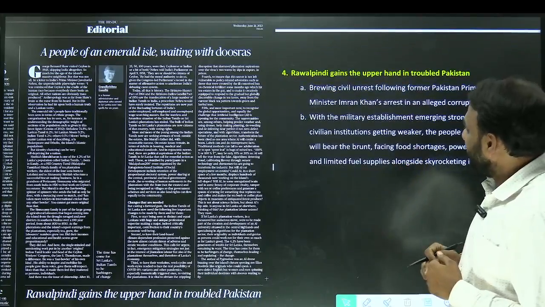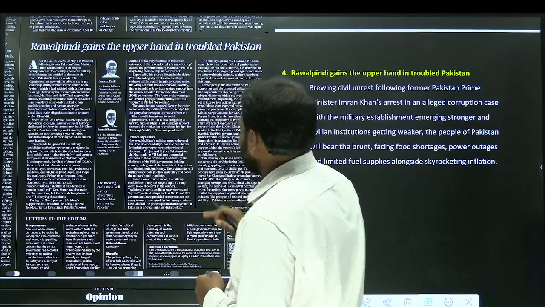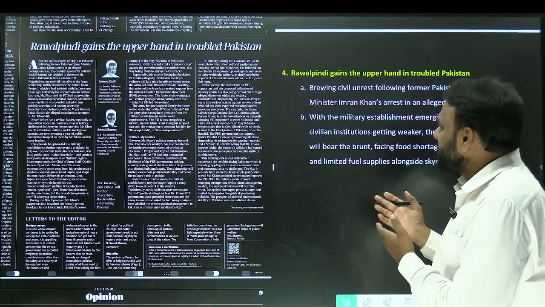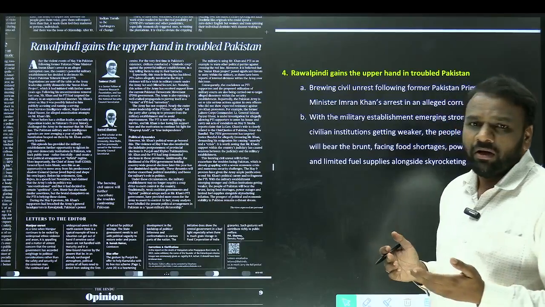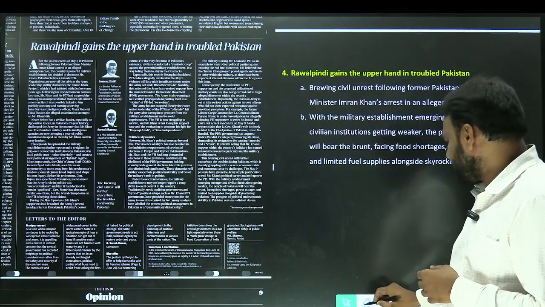Next, Rawalpindi gains the upper hand in troubled Pakistan. So this is a big article again which has appeared in The Hindu, but there are very few points from exam point of view, and even these points will be beneficial from mains point of view and less from prelims point of view. So what is this?